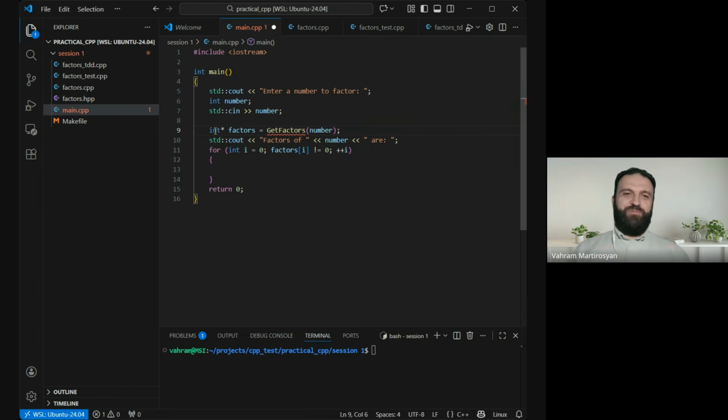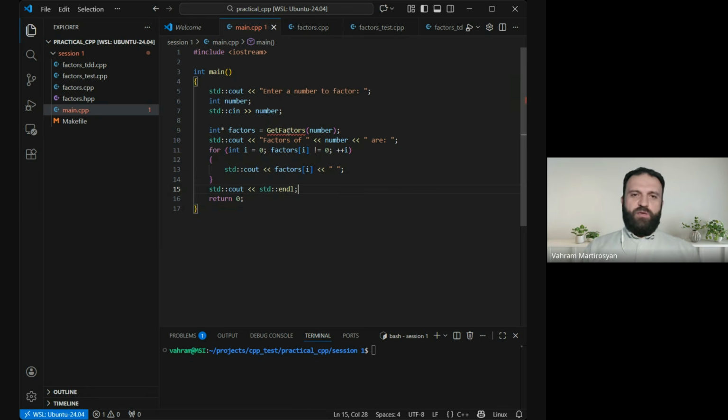From the compiler's perspective, everything is fine. And we are looking for the 0 value. As soon as we don't get any zeros, these are the prime factors. So we need to print. And at the end, I will just put a separator, just for printing convenience. I want to have a beautiful user-friendly output.